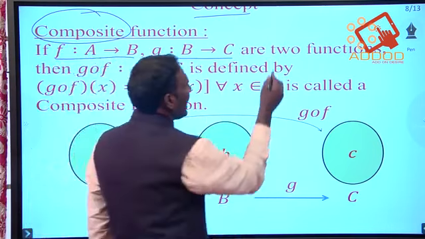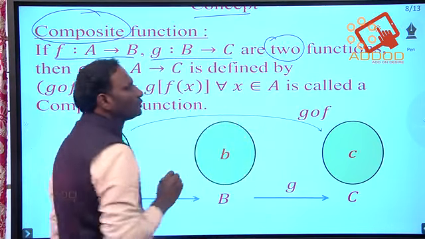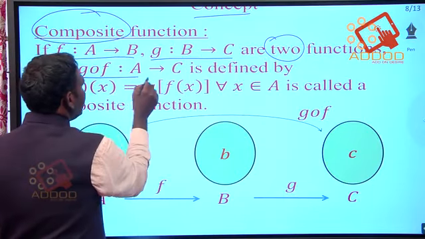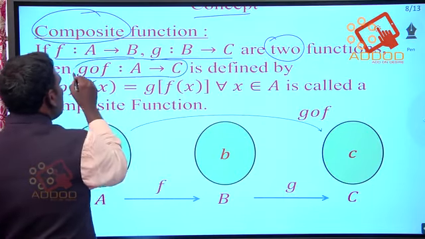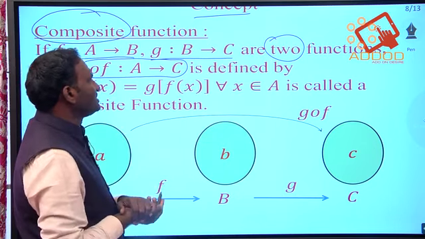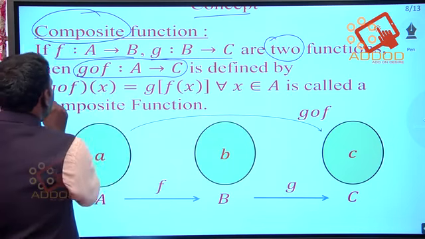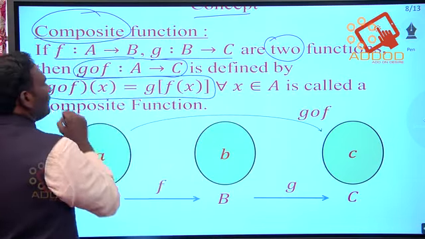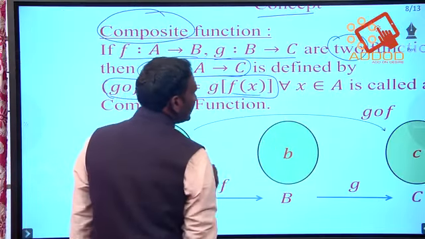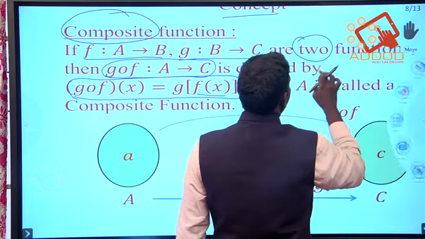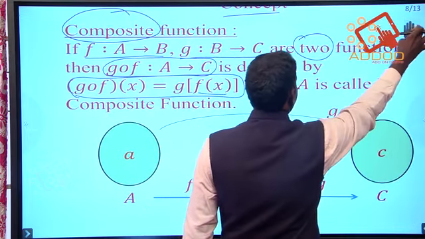So we have two different functions. Then g circle f is defined from A to C, and defined as g circle f of x is equal to g of f of x for all x belonging to A.